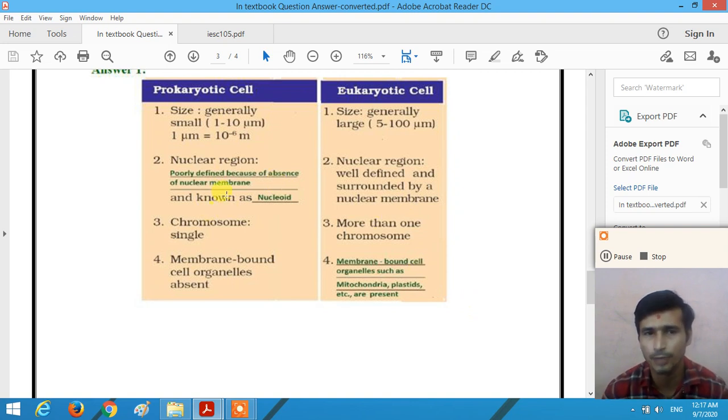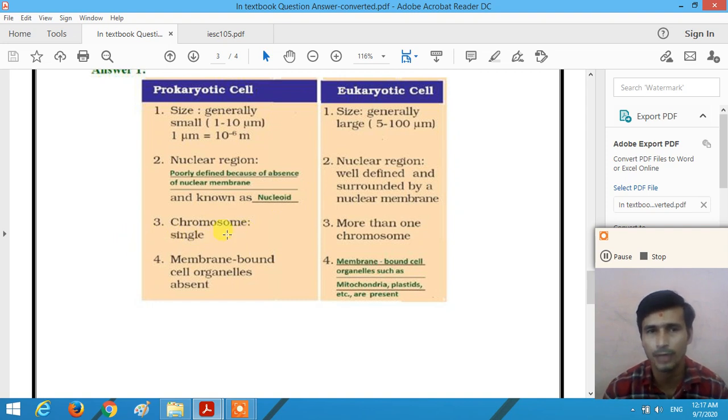So the nuclear region is poorly defined in the absence of the nuclear membrane and is known as the nucleoid, right? Whereas in the eukaryotic cell, the nuclear region is well defined and surrounded by a nuclear membrane, right?